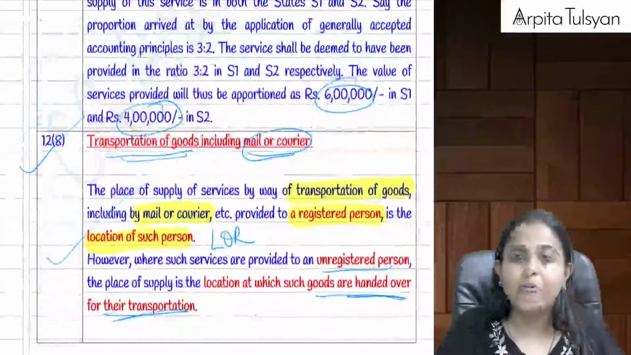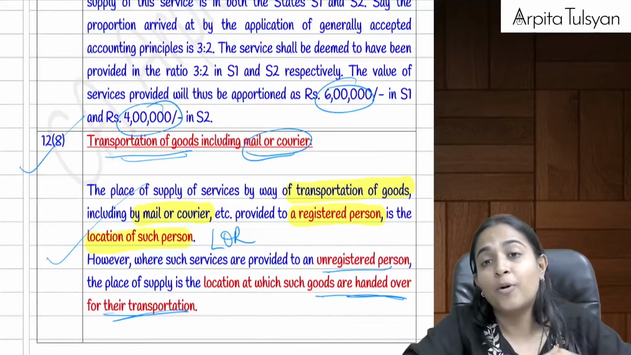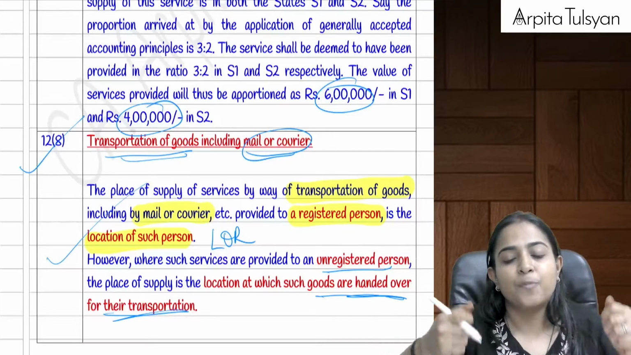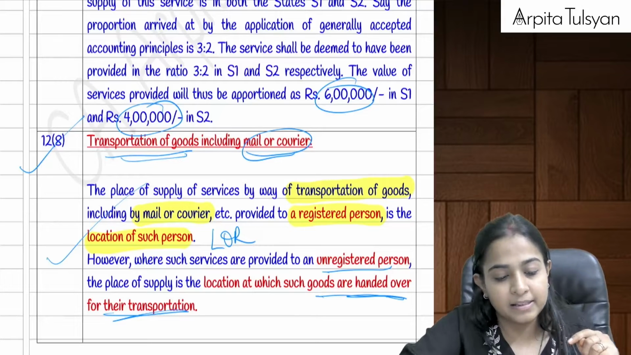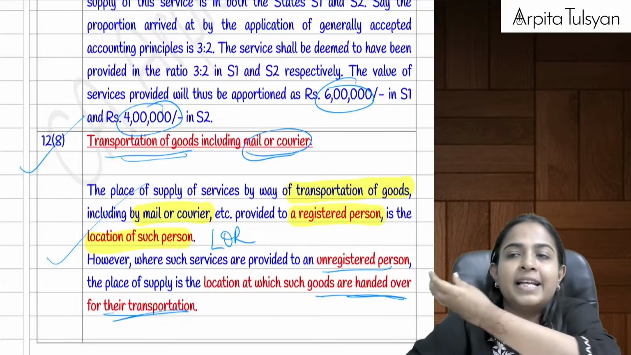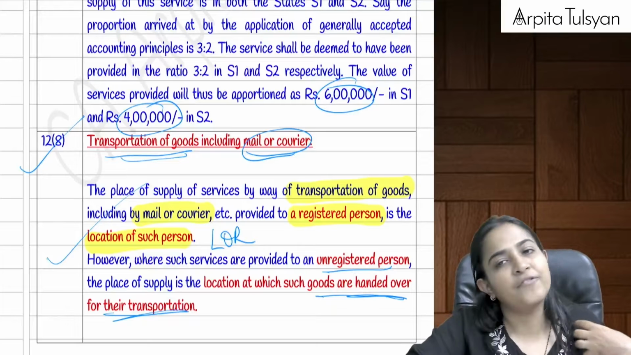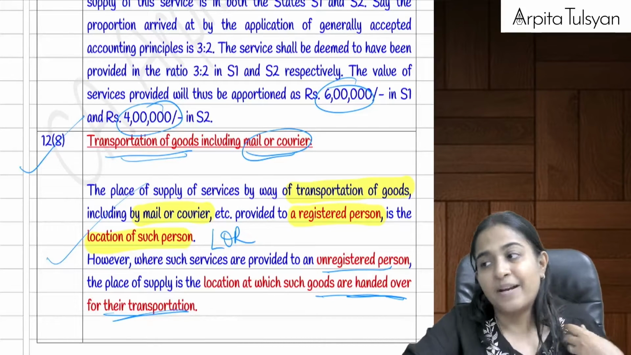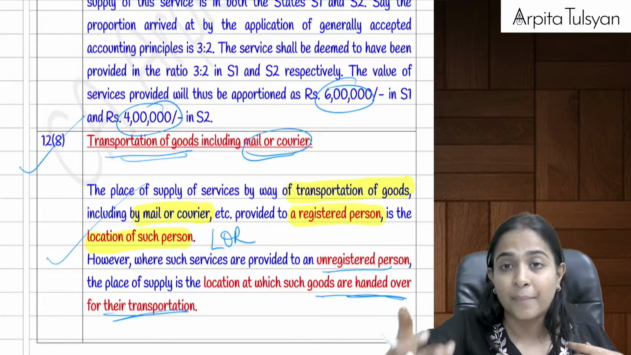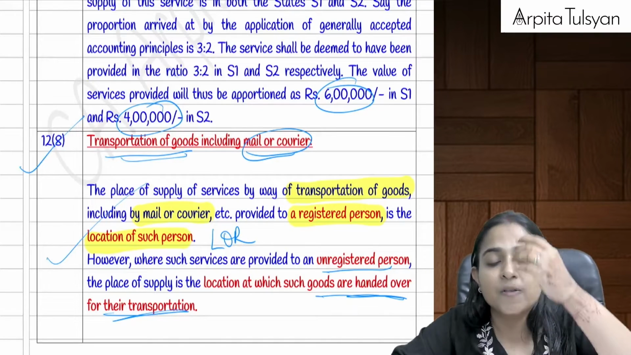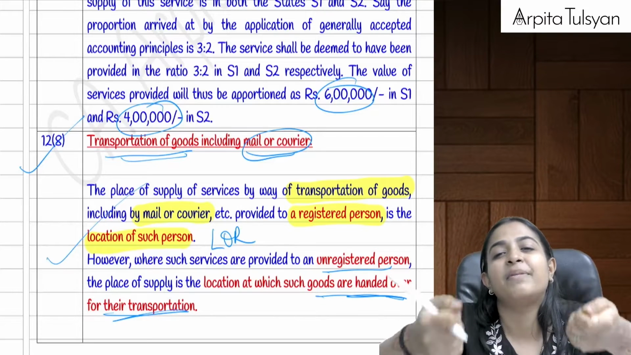Then going to the next section, that is section number 12.8. Section number 12.8 talks about transportation of goods, including mail or couriers. I had given you the example of sending parcels. If a delivery courier is providing a service to a registered person, then the place of supply will be the location of the recipient. But if the delivery service is providing service to an unregistered person, let's say my mother who wants to send Rakhi to her brother, then the place of supply will be the place where the goods have been handed over.